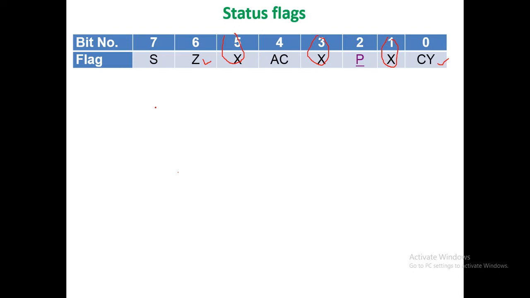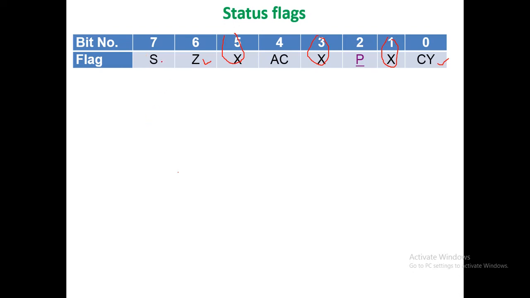The zero flag is typically used along with a jump instruction to check whether the counter has elapsed, so as to allow looping in the assembly code. For example, if the operation is to be executed 10 times, then we put the code in a loop. The counter is decremented and a conditional jump is placed to check whether the counter has reached 0 or not. The zero flag will be used to check this.